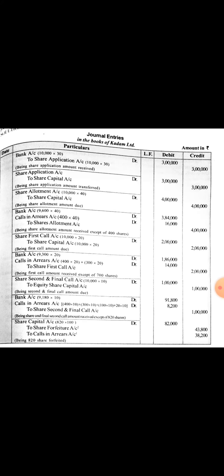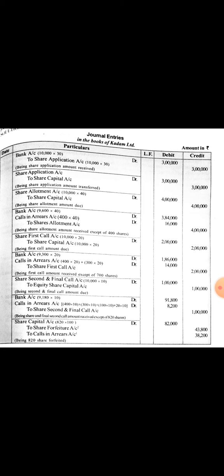Next, share first call account debtor to share capital. First call, rupees 20, number of shares 10,000, 2 lakh. Next, bank account debtor, calls in arrear account debtor to share first call. Calls in arrear on share first call is 400 shares of W plus 300 shares of X equals 700. Calls in arrear 700 into 20, 14,000.